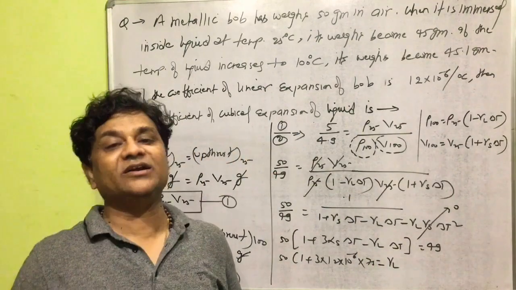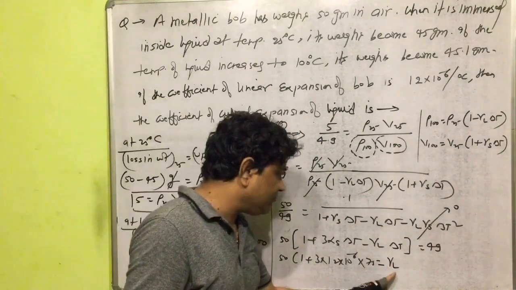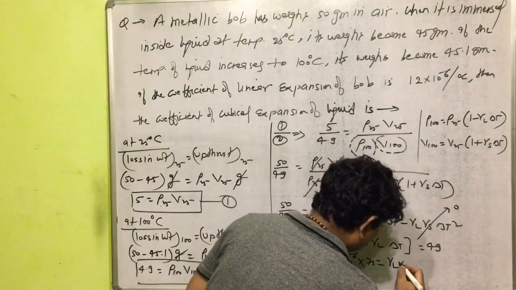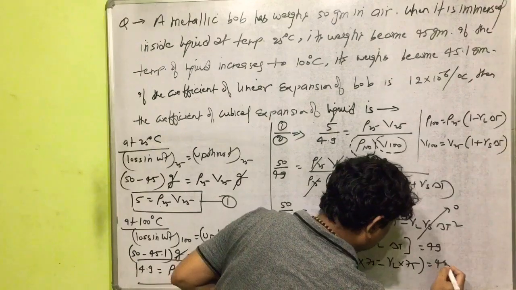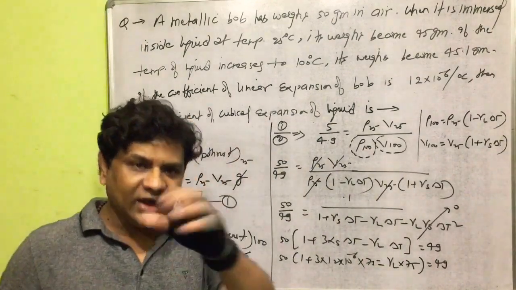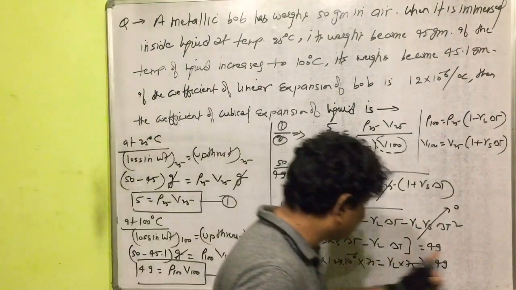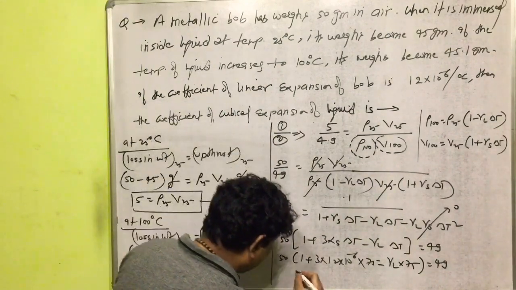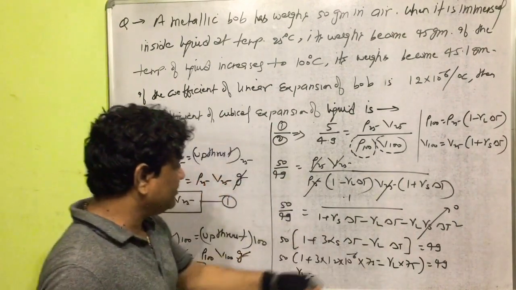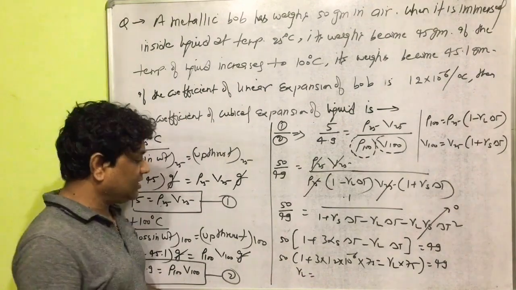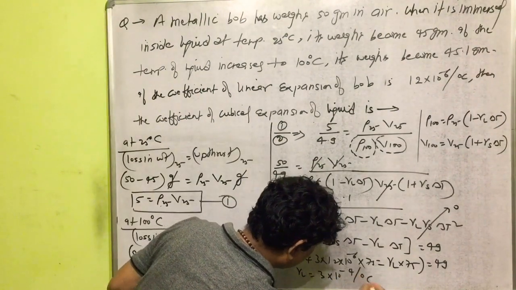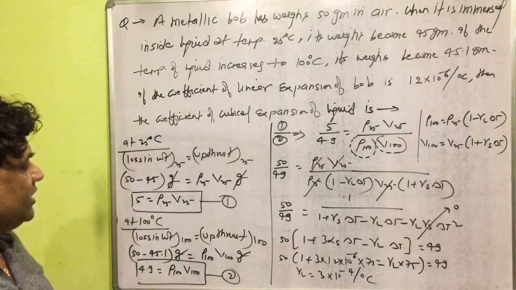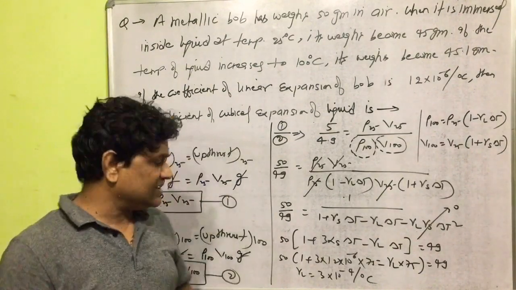This is the required part of the question. Gamma of liquid into change in temperature 75, and this value is equal to 49. Now we can simplify this relation. After simplification, the value of gamma of liquid will come: it is 3 into 10 to the power minus 4 per degree Celsius.